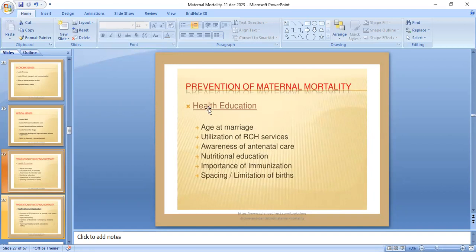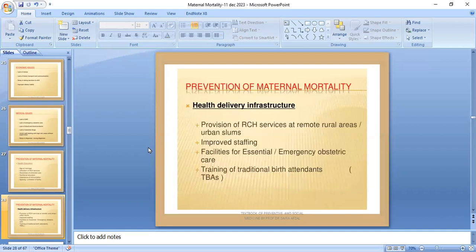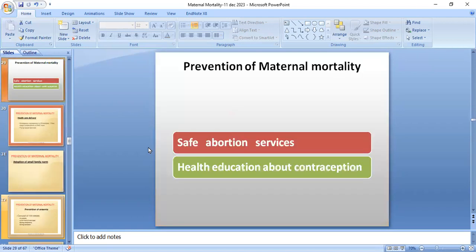So the prevention of maternal mortality. The highest level by which maternal mortality can be prevented is by health education. That is centered on the age at marriage, utilization of healthcare services, awareness, prenatal care, nutrition, education, importance of immunization, and a basic limitation of births. Second, by health infrastructure: provision of healthcare services in remote and rural areas and urban slums, improved staffing, facilities for essential and obstetric care, and the training of traditional birth attendants.